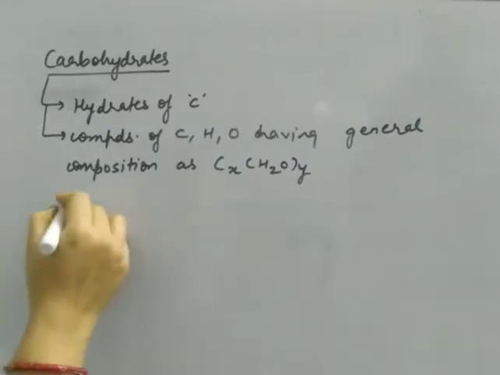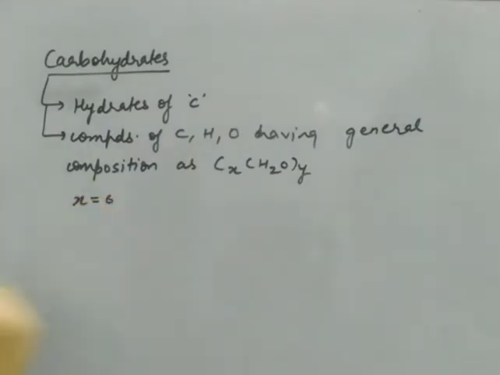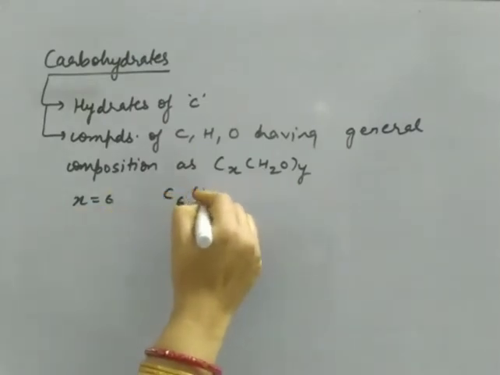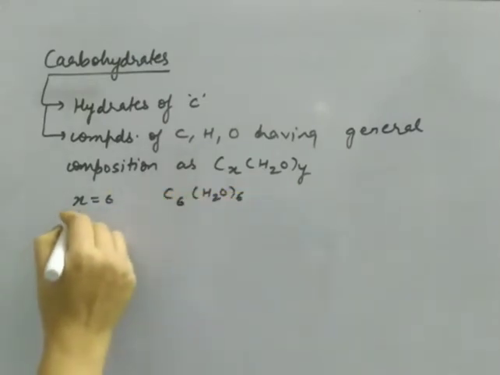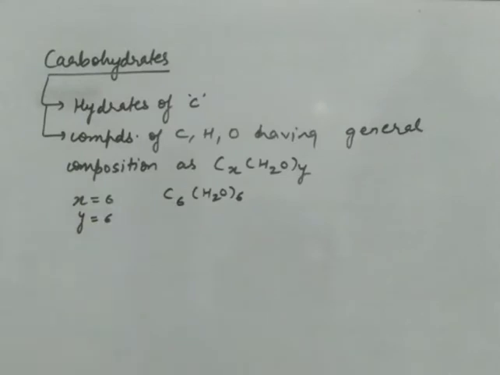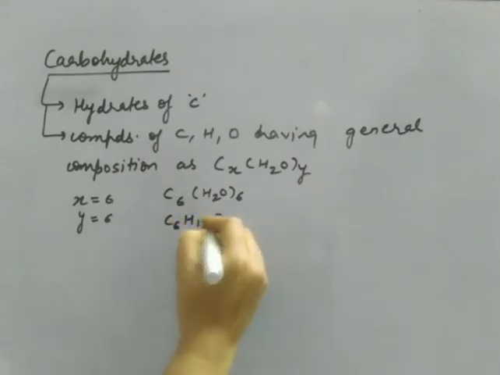Suppose I put x equal to 6 and y also 6, the formula will be C6H2O whole 6. This compound is C6H12O6. This is the famous compound; it can be glucose or fructose.